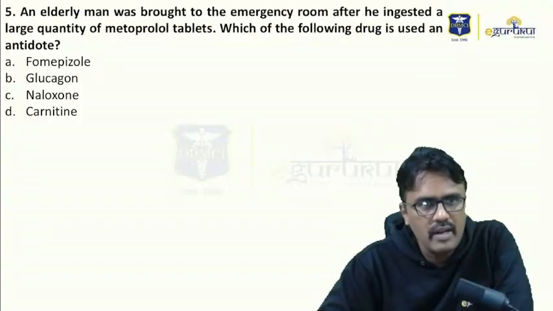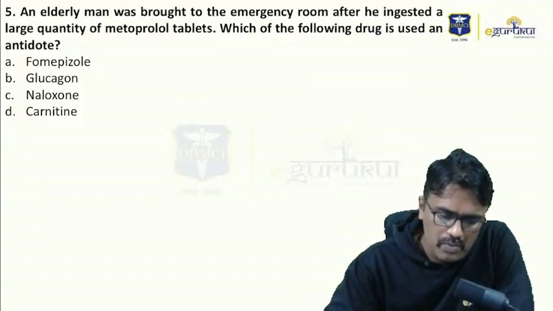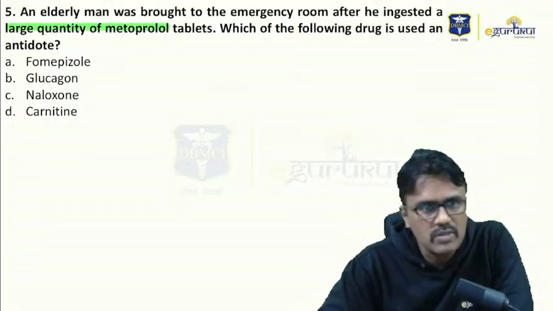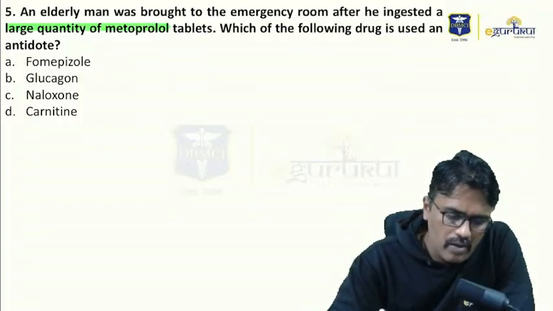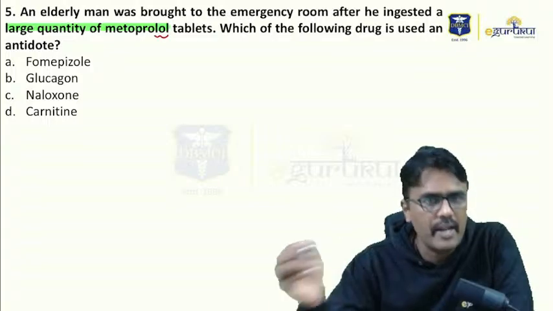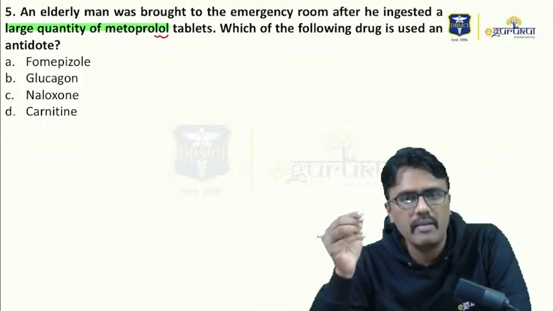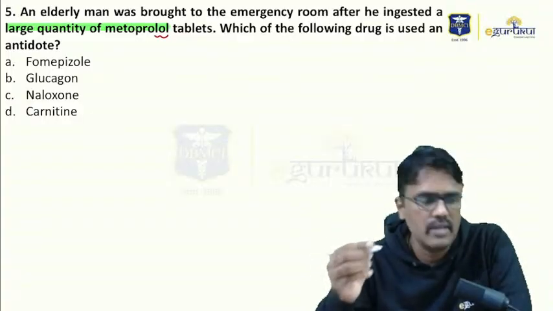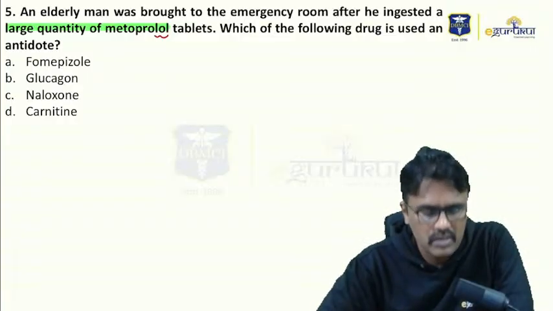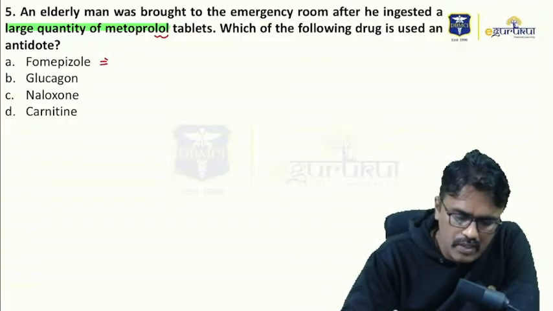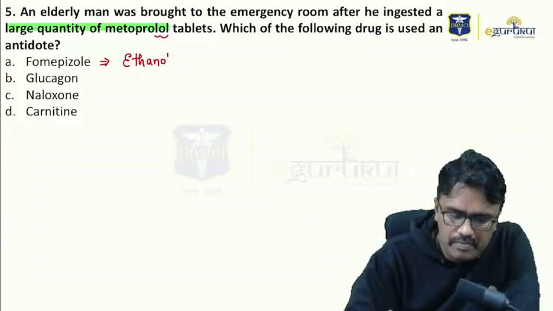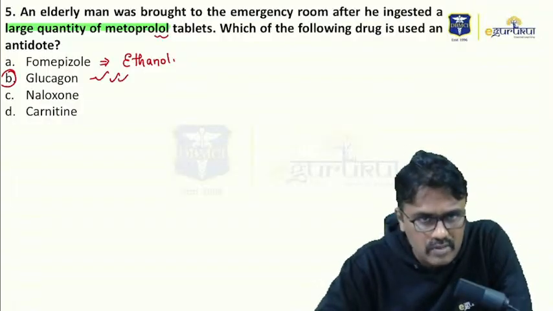The fifth question, an elderly man was brought to the emergency room after ingesting a large quantity of metoprolol. Which of the following is used as an antidote? What is metoprolol? Remember, anything ending with LOL is a beta blocker. So patient has taken beta blocker in large quantities and he has come to the casualty. What is the antidote for that? Is it fomepizole? Now, fomepizole is an antidote for ethanol poisoning or alcohol. Yes, glucagon is the antidote for beta blocker toxicity.